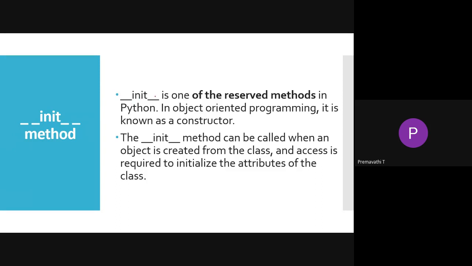When you see it in a program, it looks like a single continuous line, but we have to give the underscore two times. Then it will be an init method. Init method is one of the reserved methods in Python.